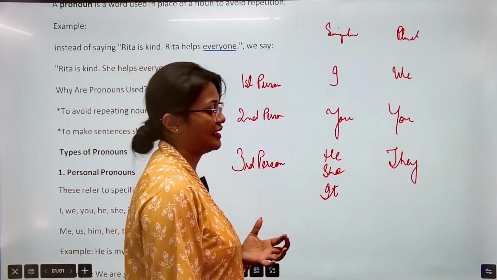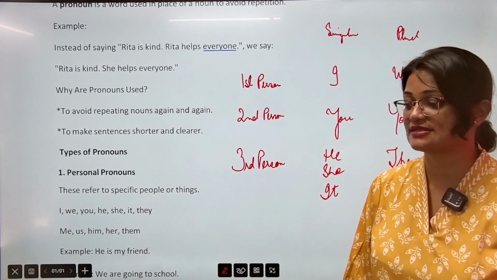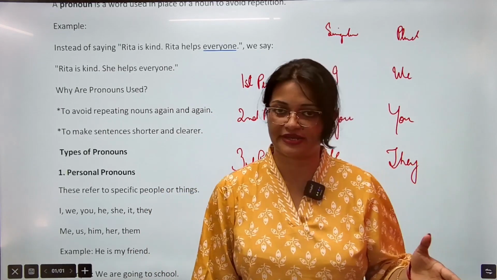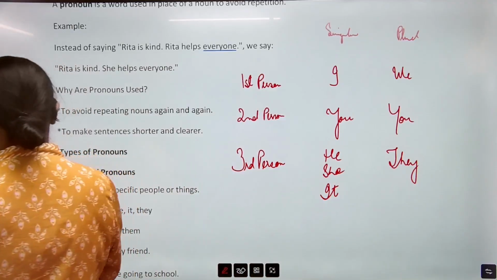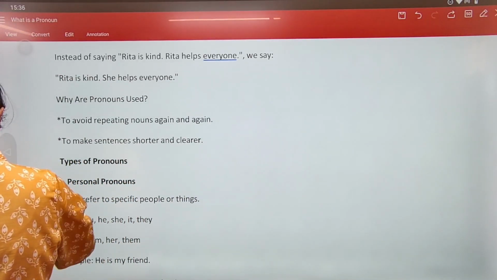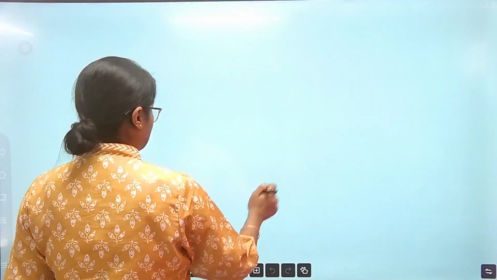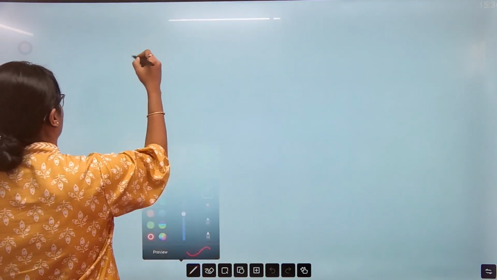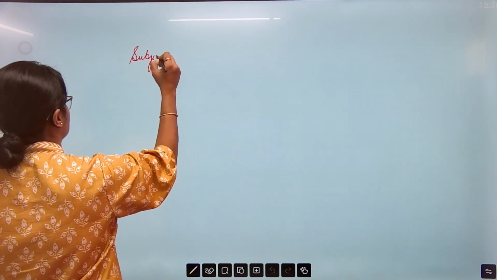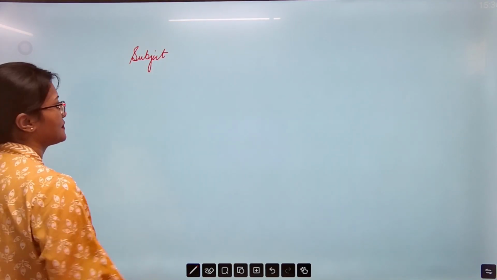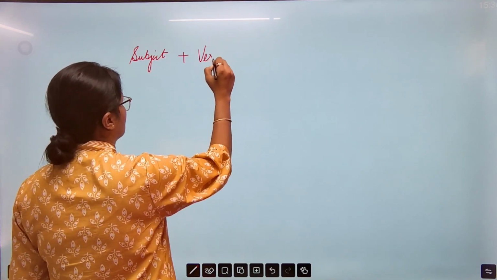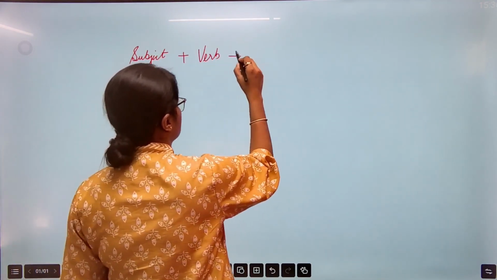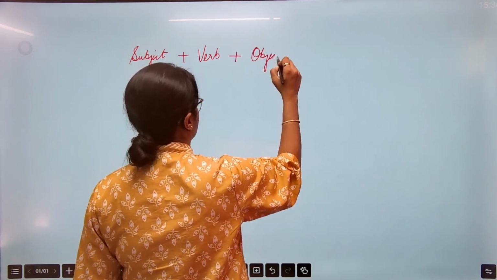Okay. Apart from that, we should also understand what is subjective and objective pronoun. ये subjective and objective क्या है अभी? So when we form a sentence, we generally start with the subject, and then we have the verb. After that, we have the object.